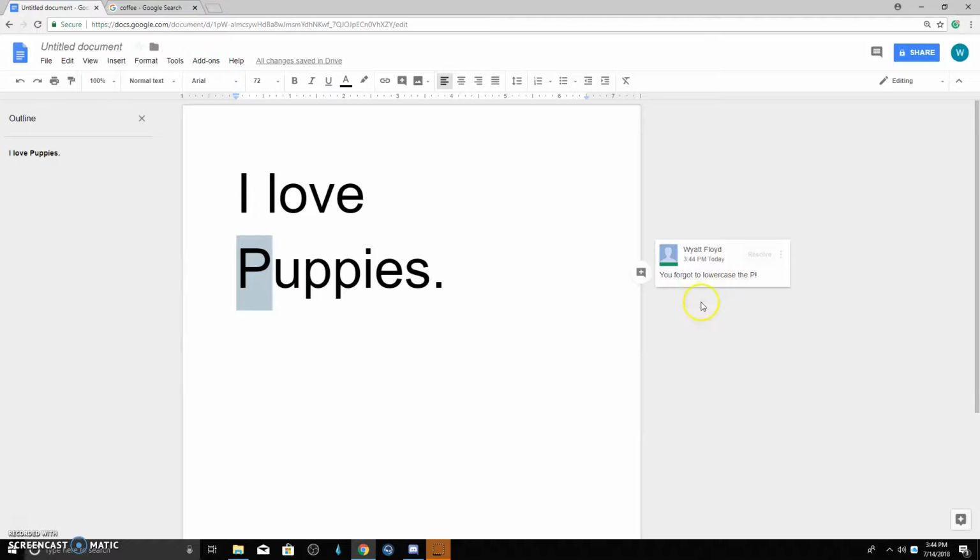Now, my most favorite thing about this is that it's free. That's right, free. Microsoft Word, you have to pay for the program in order to get all that stuff, and a lot of it is just not worth the money because you get all this junk with it. But this is simple and easy. It's free. You can access it anywhere that has internet and it's free.